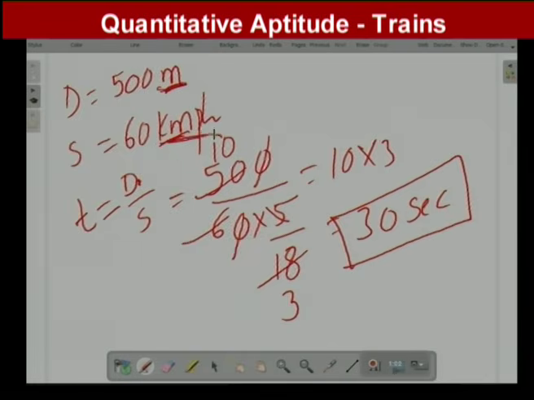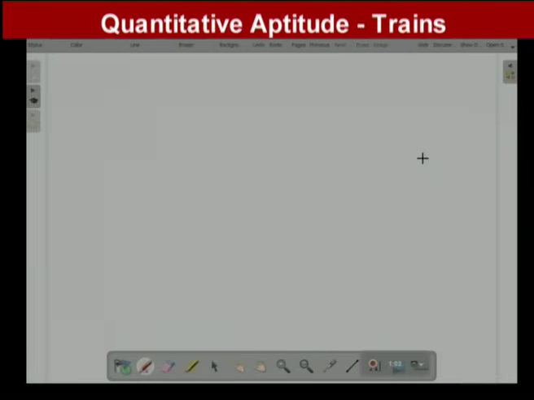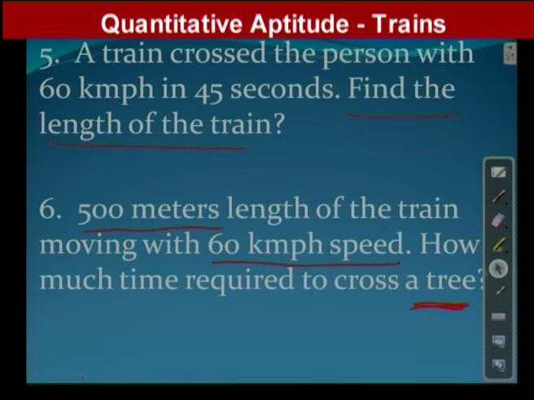Because we are converting kilometer per hour into meter per second. That is why the answer is 30 seconds. So this is also one beautiful important concept. Now we focus on the next question. That is the sixth question finished.